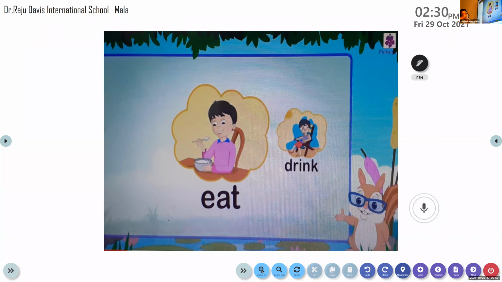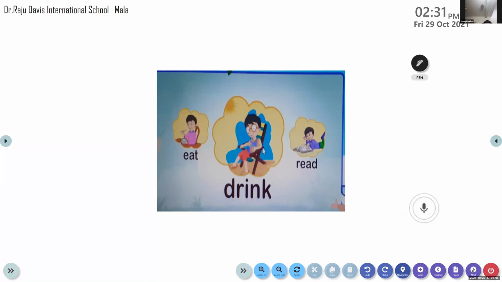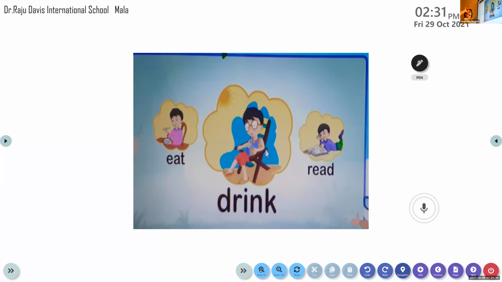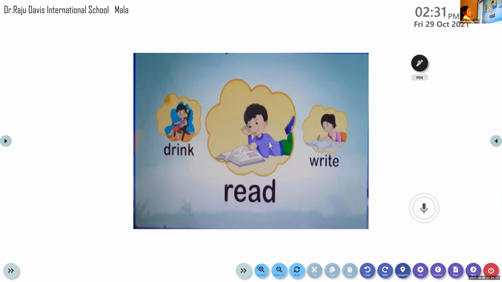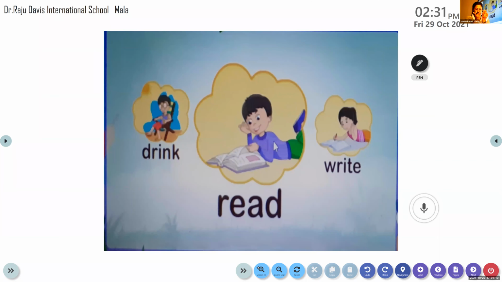Eat is an action, so it is called a verb. The action which is taking place here is eat. Here, the action which is taking place is drink. So drink is the action word here, that is a verb. All of you see, read. You read something, that is the action. You take a book and you read. You're doing some action there, and that is a verb here. So read is a verb because it is an action word.